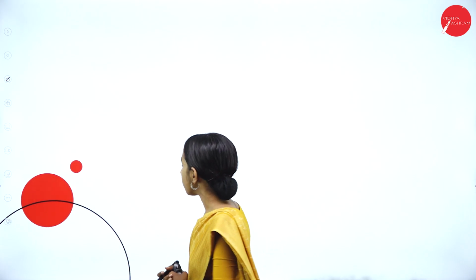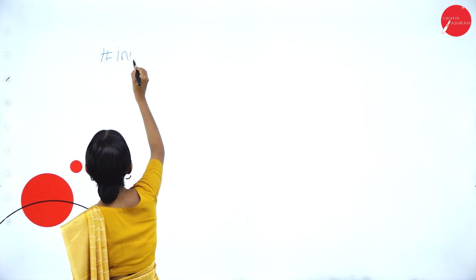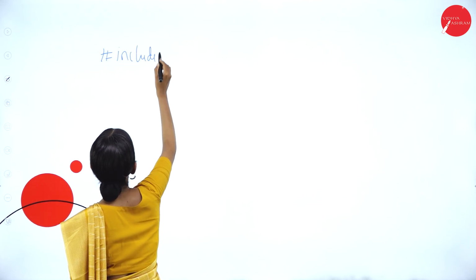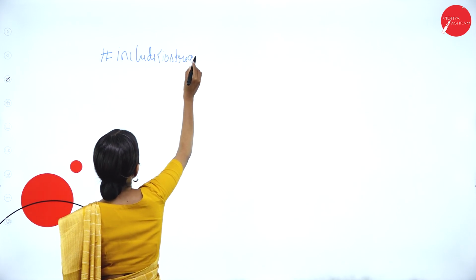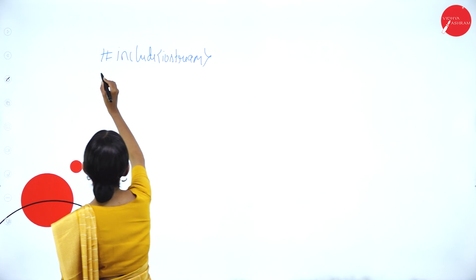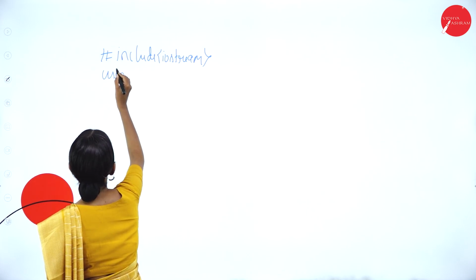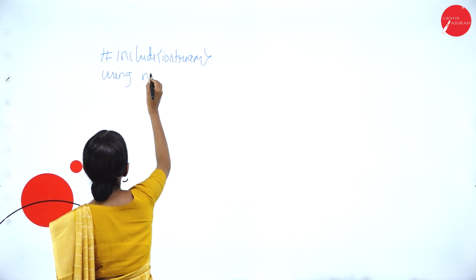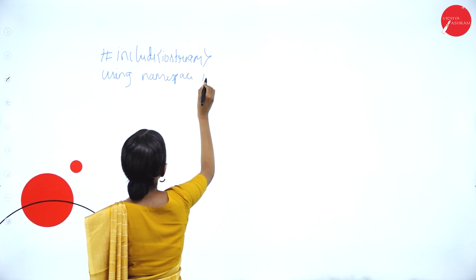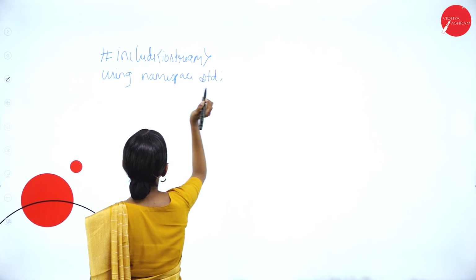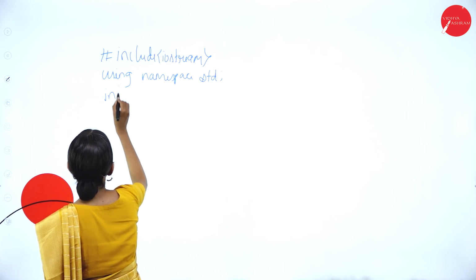Let us have our own program so that we can understand properly. Again, first thing, #include iostream. What is it? It is the header file. Using namespace std. Next, int main.